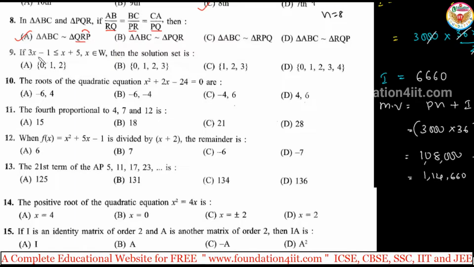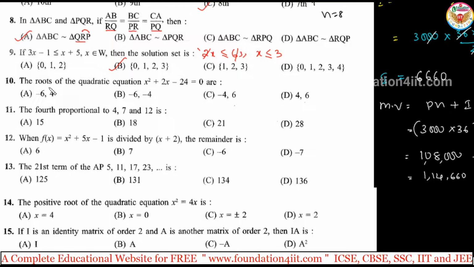Next one, 3x minus 1 less than or equal to x plus 5. Take x to the LHS side: 3x minus x. So 2x less than or equal to minus 1 taken to the right, plus 1, so 6. So 2x is less than or equal to 6, x is less than or equal to 3. 2 ones are 2, 3s are, cancel this. So x is less than or equal to 3, but x belongs to whole numbers. So 3 and less: 3, 2, 1, 0, because of whole numbers. Option B.